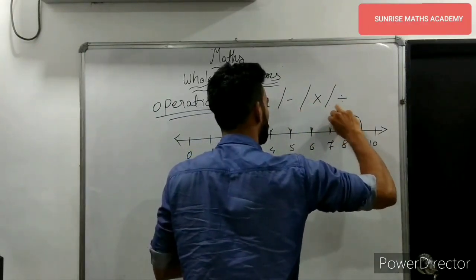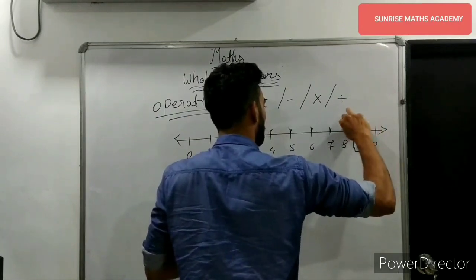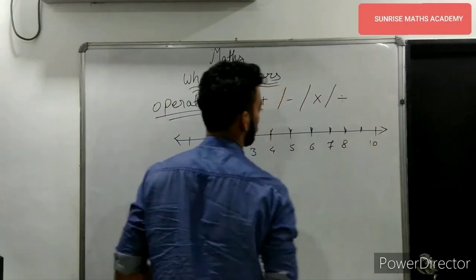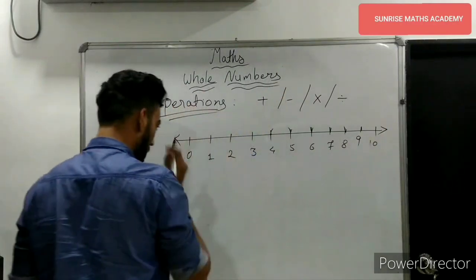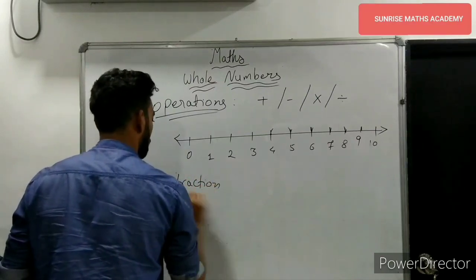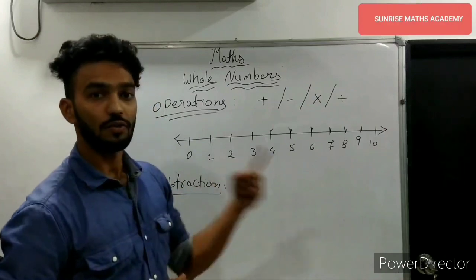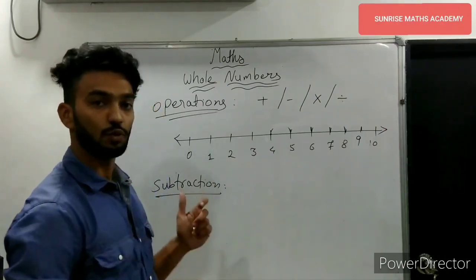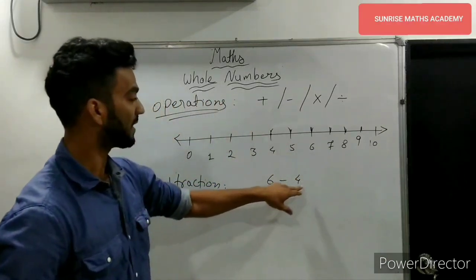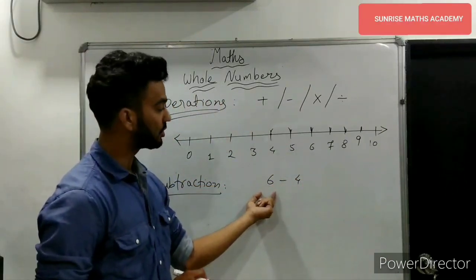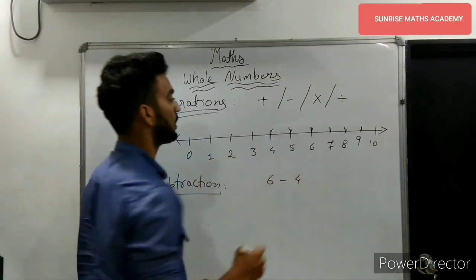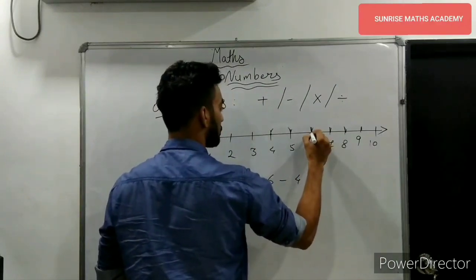Now you have to do subtraction using the number line. It is the same thing, but in addition, we move to the right, and in subtraction, we have to move to the left. 6 minus 4. Starting from the first digit, that is 6, you have to move to the left. In subtraction, you have to move to the left. So starting from 6, you are going to move to the left.